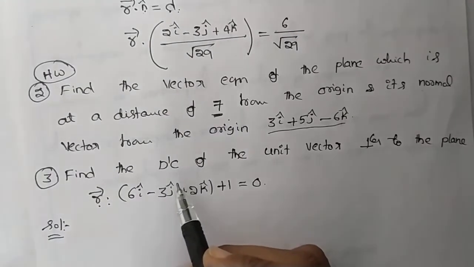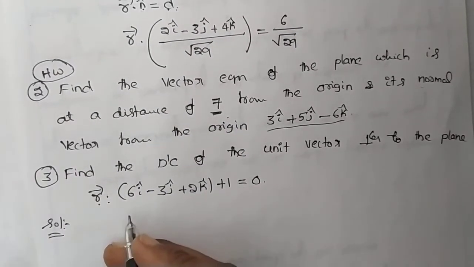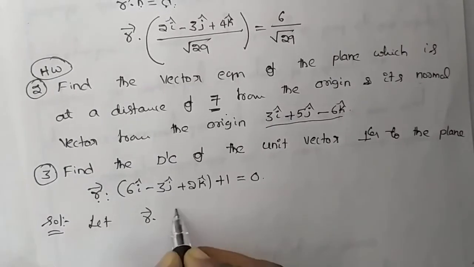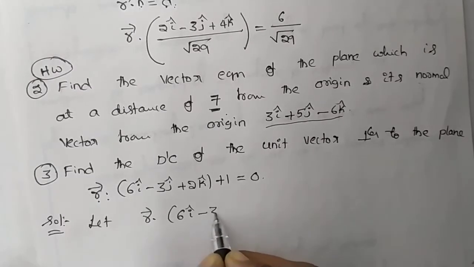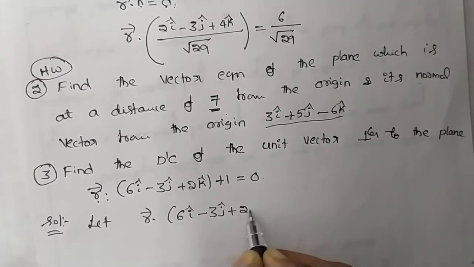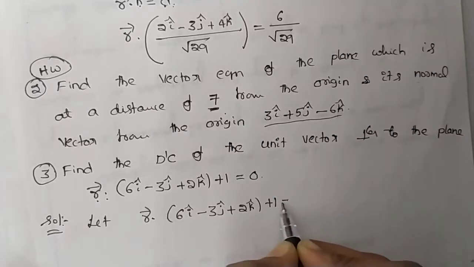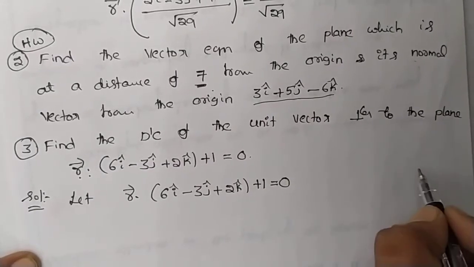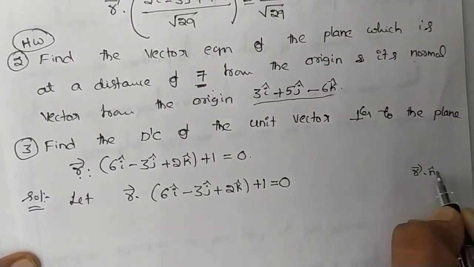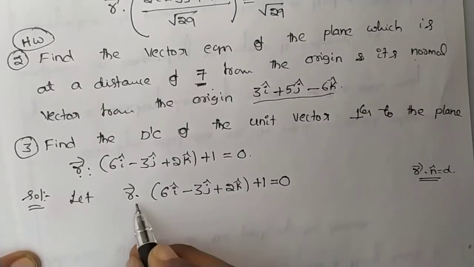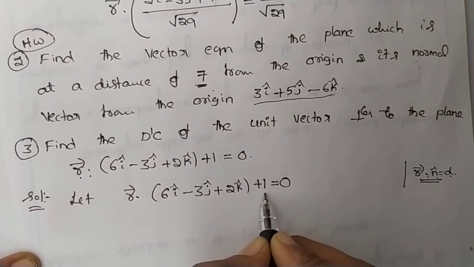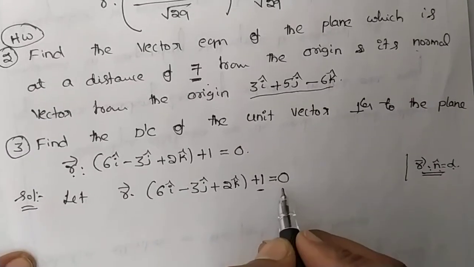How to find the direction cosines? Let us find out the direction cosines. You just write down the given plane. Let r dot 6i cap minus 3j cap plus 2k cap plus 1 equals 0. First of all, we have to represent this plane in the form of r dot n cap equals d. So we have to shift this plus 1 to the right, that will be negative, that is minus.